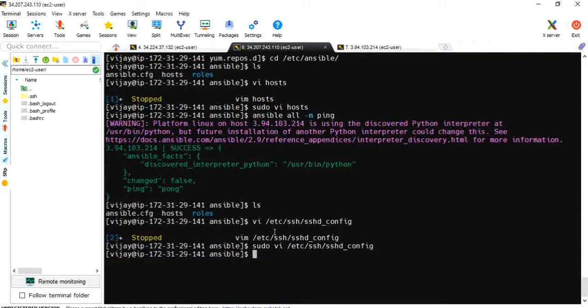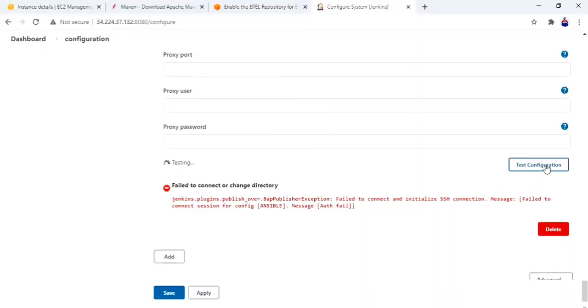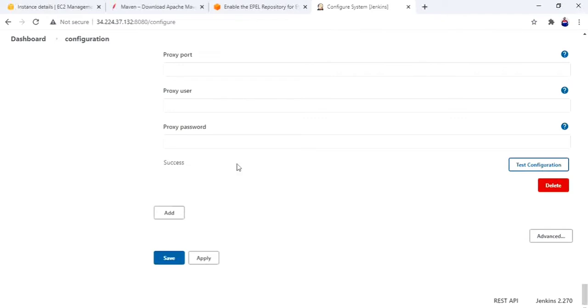Yeah, fine. Let me restart the service. sudo systemctl restart sshd. Okay, restarted. Now let me go to Jenkins and check whether Jenkins is communicating with server 2 or not. Yeah, success. Jenkins is successfully communicating with server 2. Yeah, the first step is done. Save.